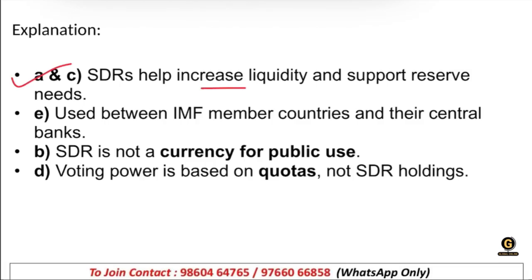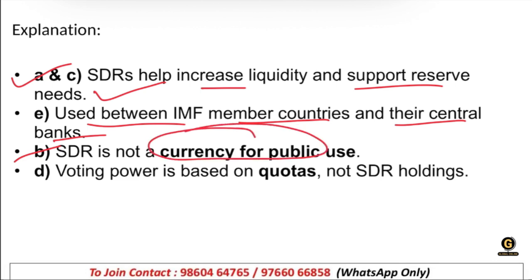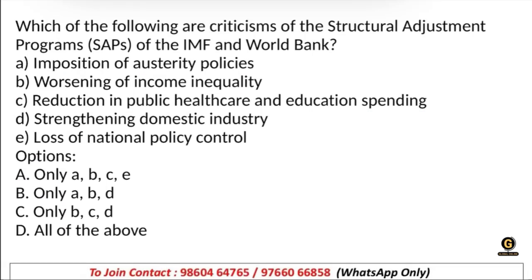SDR helps increase liquidity and support reserve needs, right? It is used between IMF member countries and their central banks, not others. SDR is not a currency, as we discussed in the previous session as well, and voting power is based on the quotas, not on SDR. Clear? Next, which of the following are criticisms of the Structural Adjustment Program, which is called SAP, of the IMF